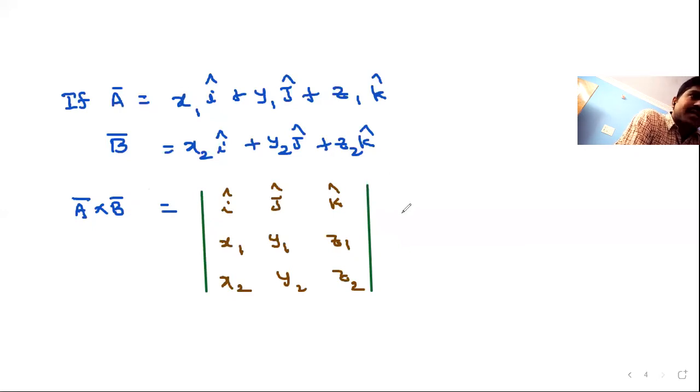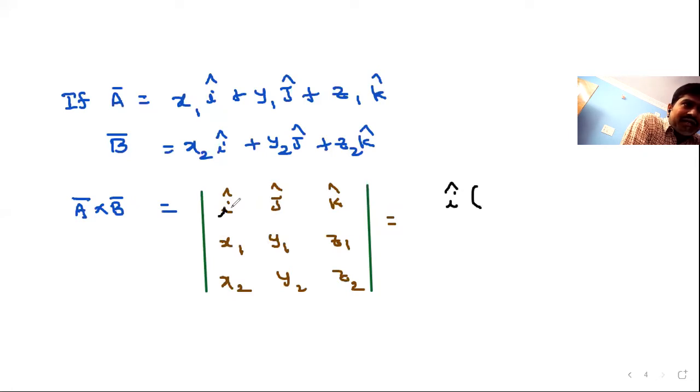Now you see here, if you want to find the i component of the result A bar cross B bar, with the i component there is one row and one column. Do you understand here?